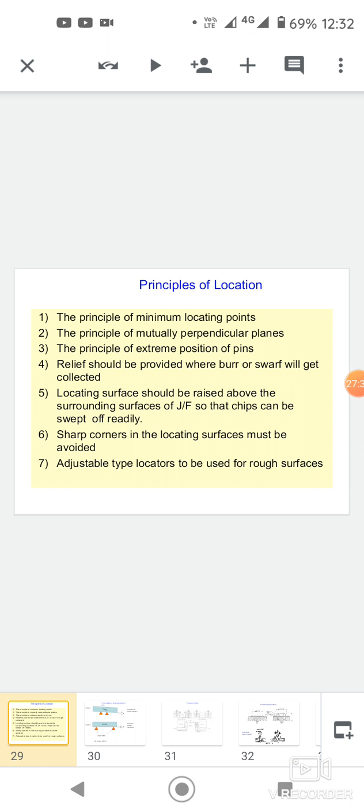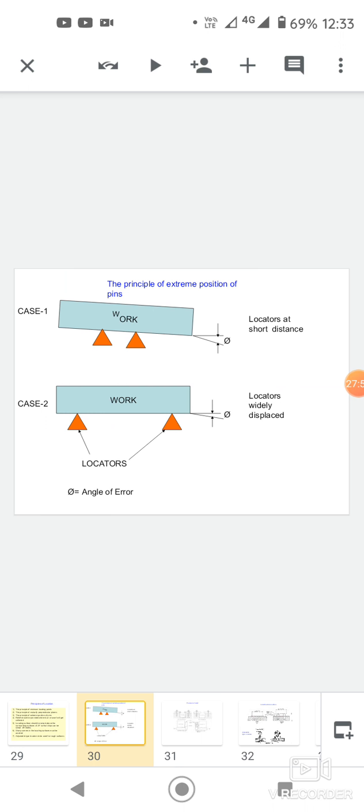Locating methods and devices. A large number of locating devices, locators, and methods are used for locating the workpiece. The most commonly used devices and methods are described. Locating devices are usually made separately and accurately positioned in the jigs and fixture body.